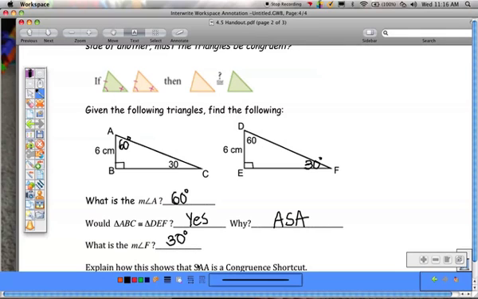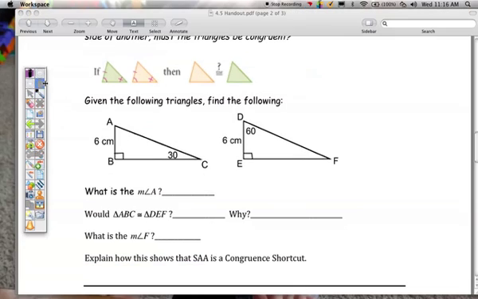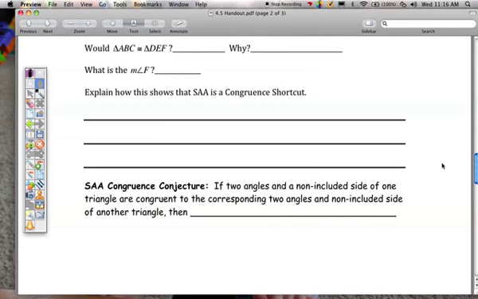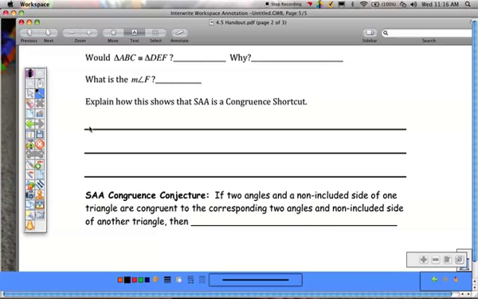And this says, explain how this shows that side, angle, angle is a congruence shortcut. Well, we proved that the triangles were congruent by angle, side, angle. And side, angle, angle is a shortcut because if you know two angles in a triangle, you can figure out the third angle.